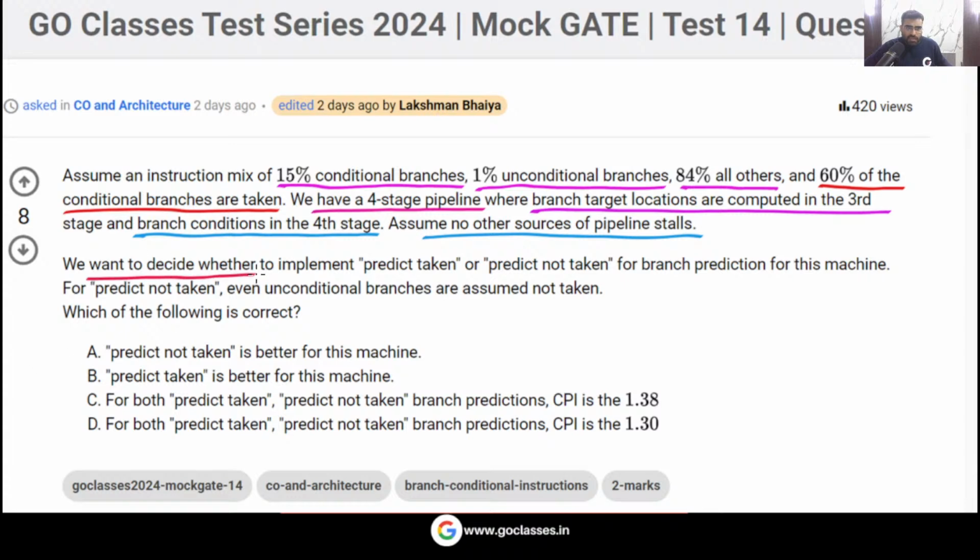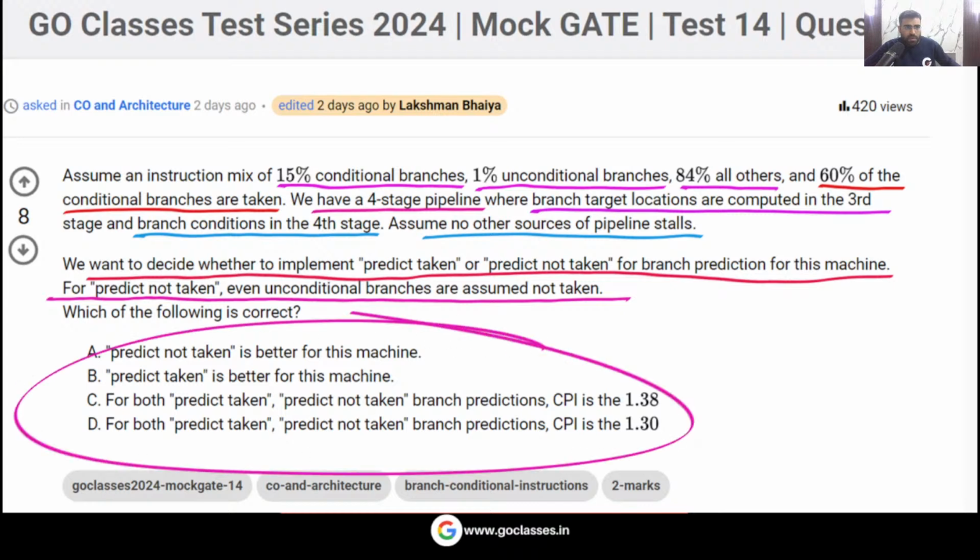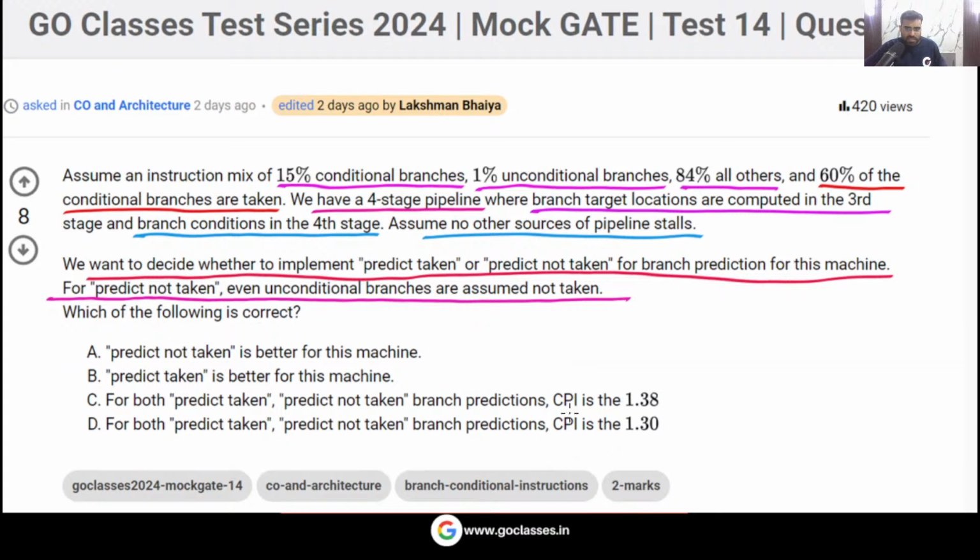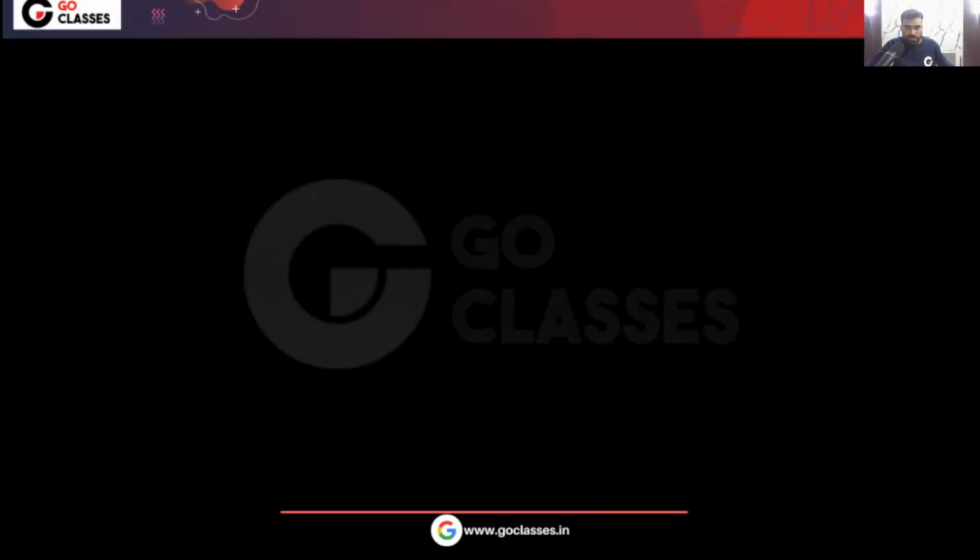We want to decide whether to implement predict taken or predict not taken for branch prediction for this machine. For predict not taken, this line is important: even unconditional branches are assumed to be not taken. Which of the following is correct? The question is asking which is better. Basically, what will be the CPI, the cycles per instruction, when you implement each branch prediction? So let's solve this question.